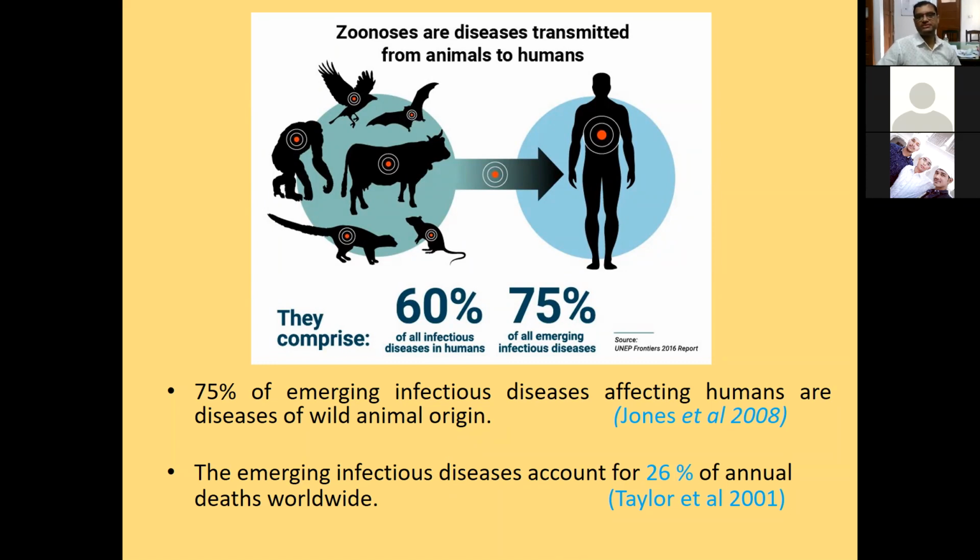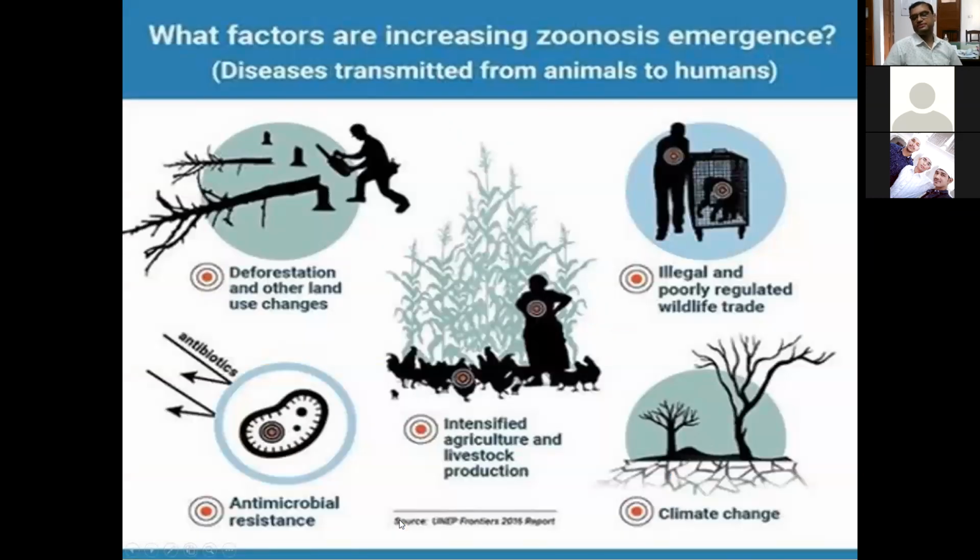It may also affect other animals. And that is an area of research. We can find out the viruses in other hosts also. So that leads to the emergence of diseases, that is the role of wildlife in emergence of new zoonotic diseases.